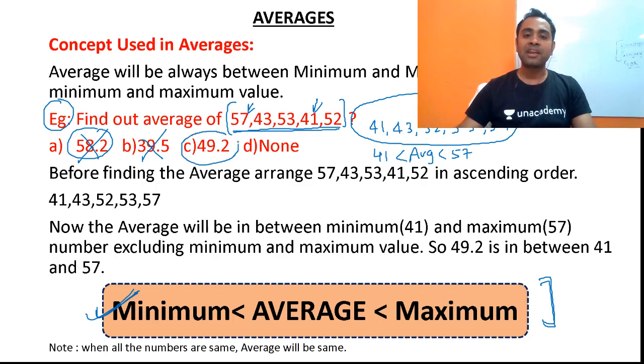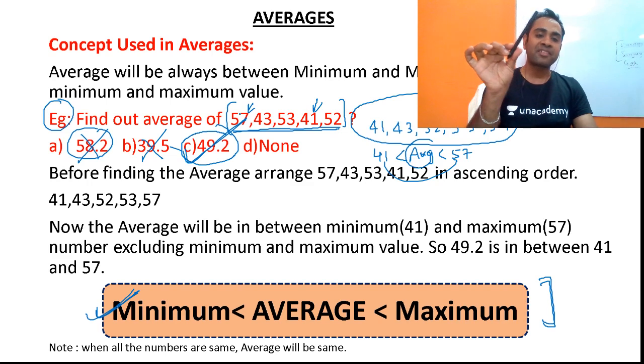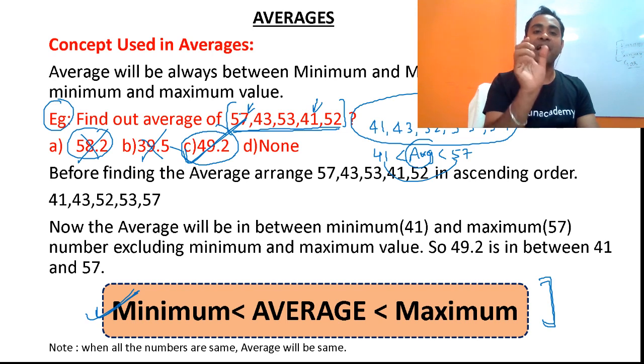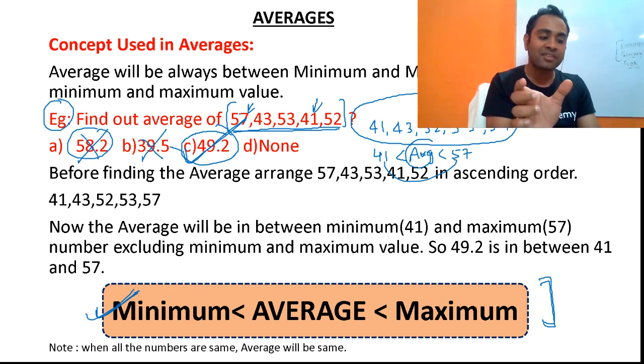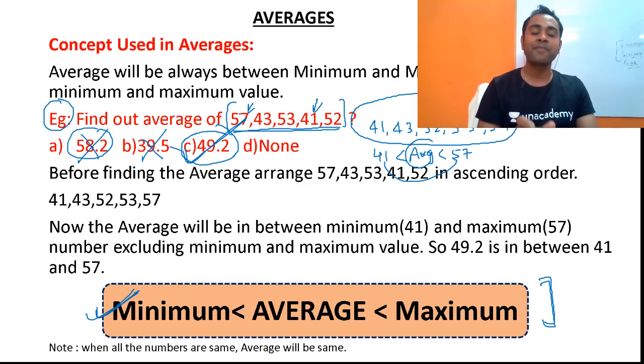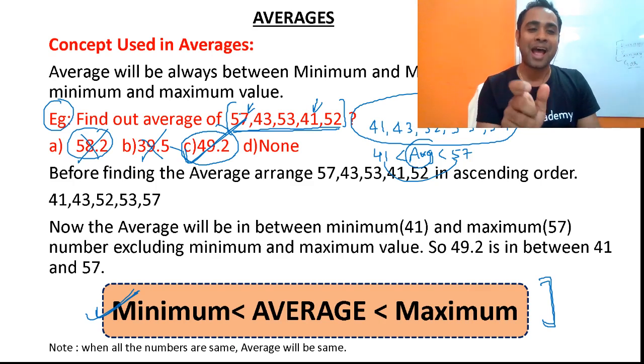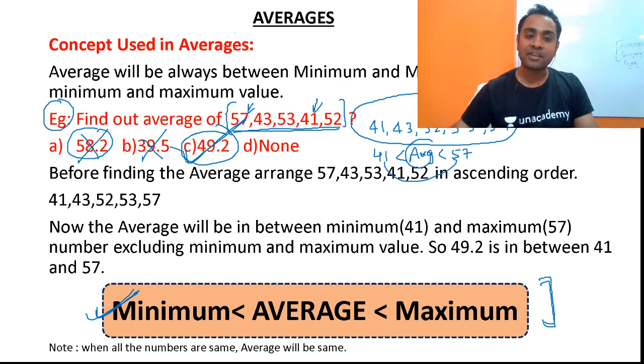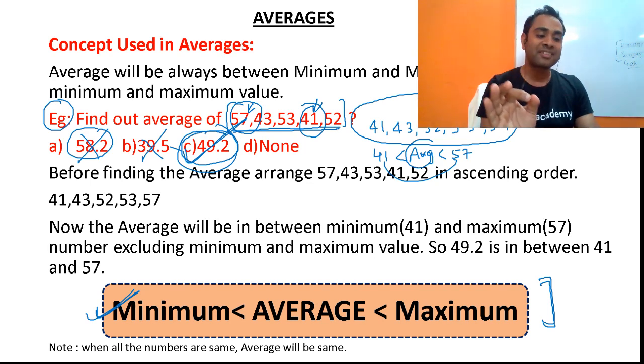Option C, 49.2, is in between this. Yes, your answer will be option C. So friends, for this question also, keep the pen and paper aside. You have to calculate the average of these numbers. Minimum is 41, maximum is 57. In between that, what is that number? The 39.5 option is not in between. That means your average is in between 41 and 57, and the value is 49.2. So friends, blindly you can say option C will be the correct answer.